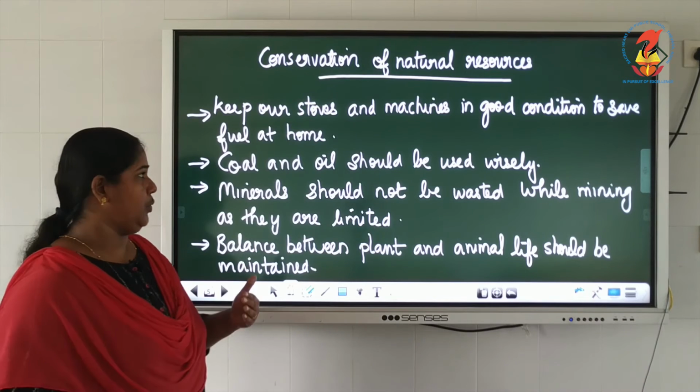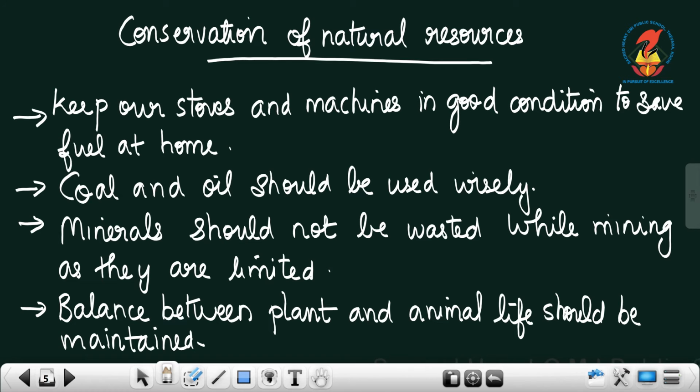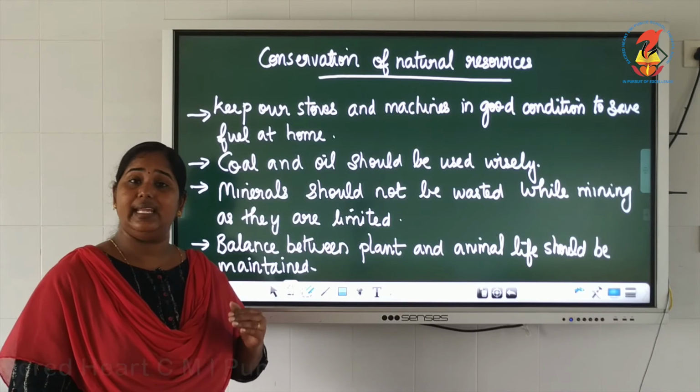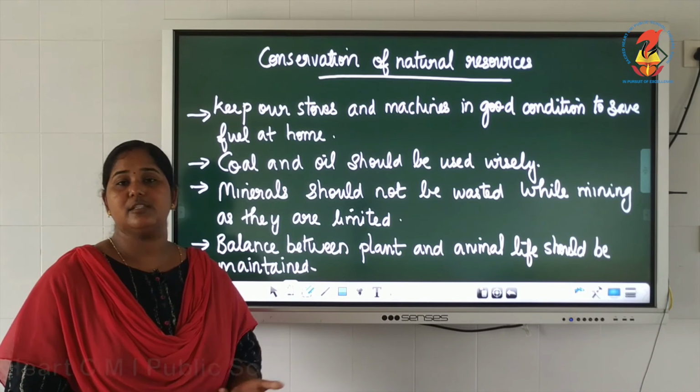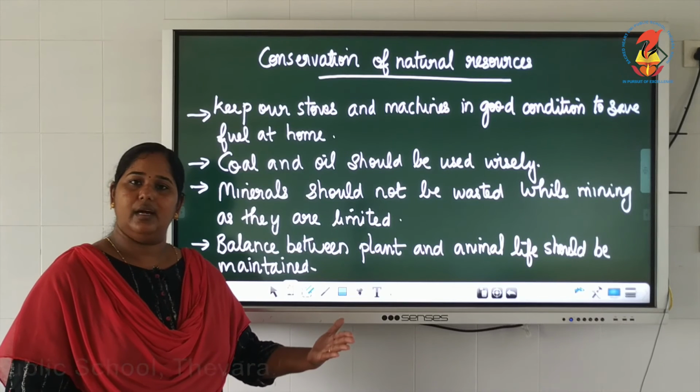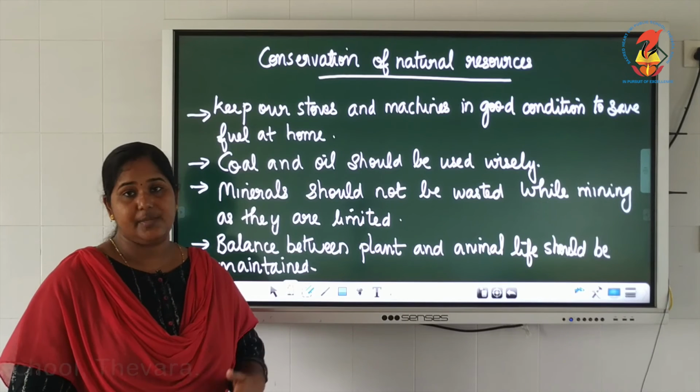Second one, coal and oil, that is the non-metallic resources, should be used wisely, because we learned the reason, isn't it? They are fossil fuels, they need millions and millions of years to form again. So once they are over, getting back that mineral is not an easy process.